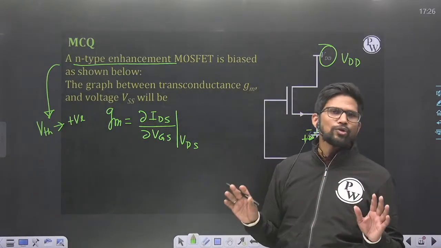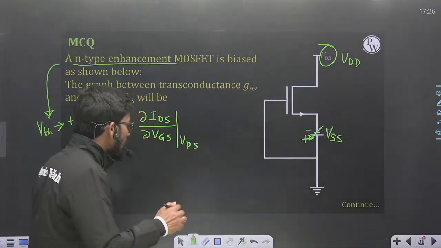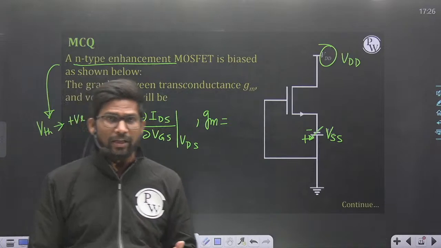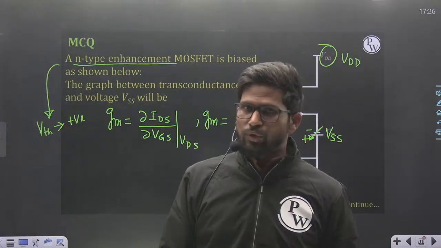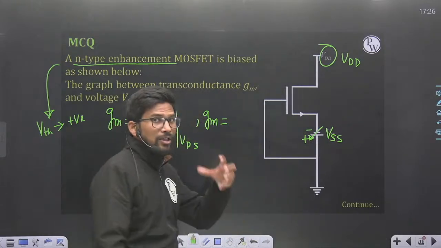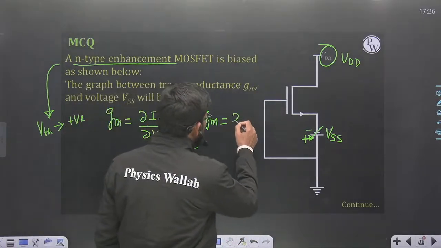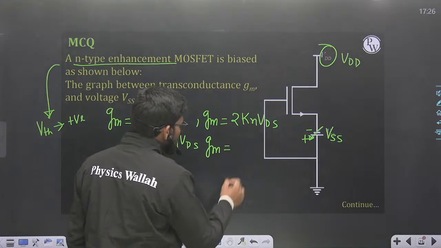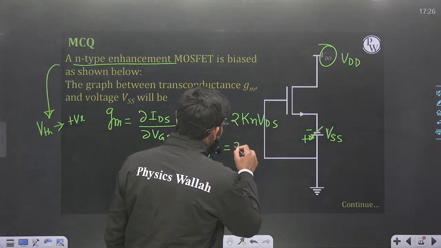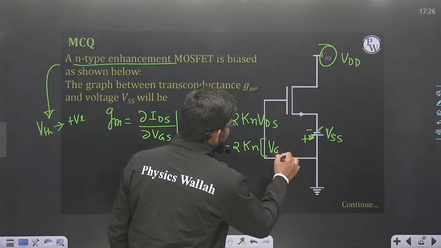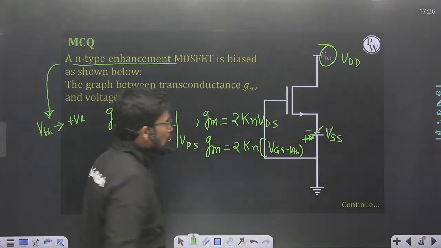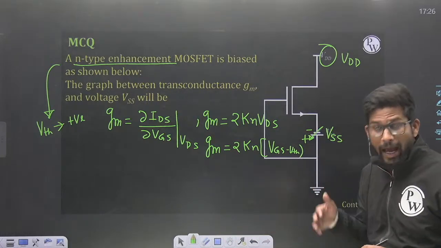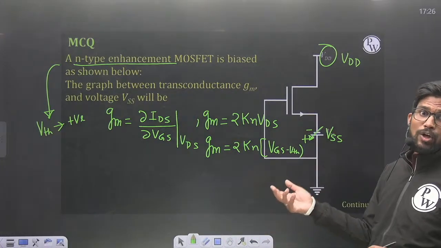So first the MOSFET should be on, and when MOSFET is on, it can be in triode region, it can be in saturation region. If MOSFET is on and in triode region, then the transconductance formula is 2Kn into VDS, and when MOSFET is on and in saturation region, then the transconductance formula is 2Kn into VGS minus VTH. So first I need to understand whether my MOSFET is on or off, and if on, in which region it is operating.